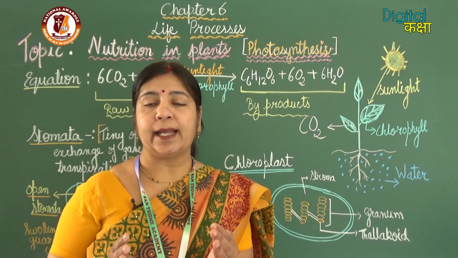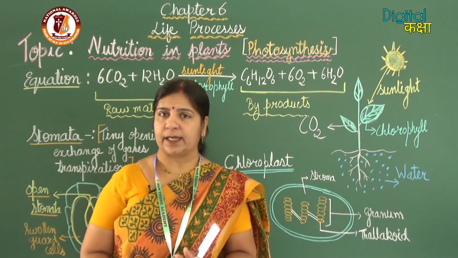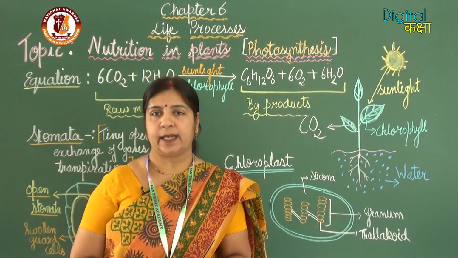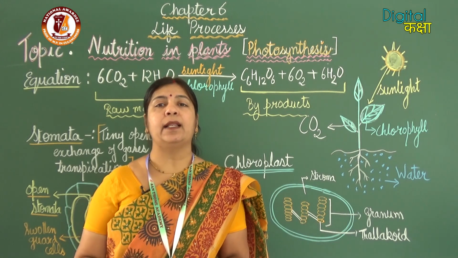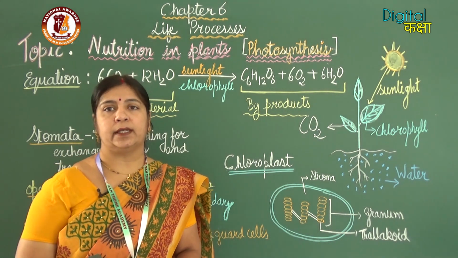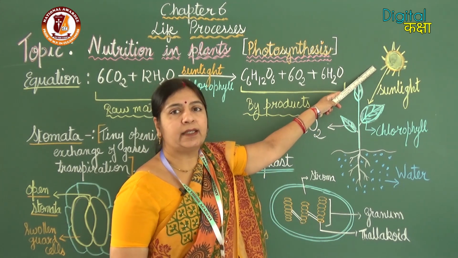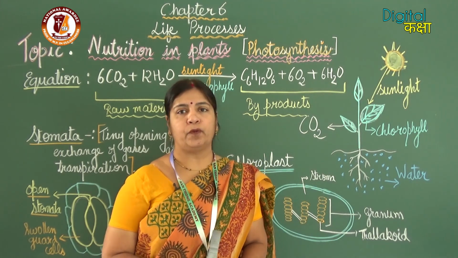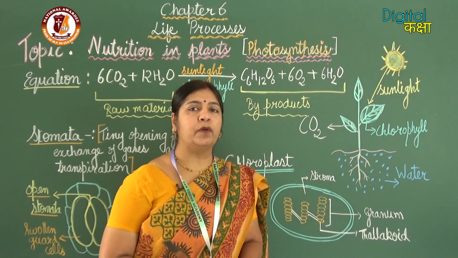Now, what are the necessary conditions for photosynthesis, or when will photosynthesis take place? Photosynthesis will take place only in the presence of sunlight. At night, plants do not do photosynthesis as sunlight is not available. So the necessary condition for photosynthesis is sunlight. When sunlight is there, plants will be able to do photosynthesis, and in the absence of sunlight, plants can't do photosynthesis.